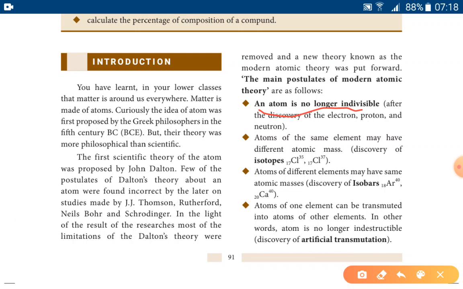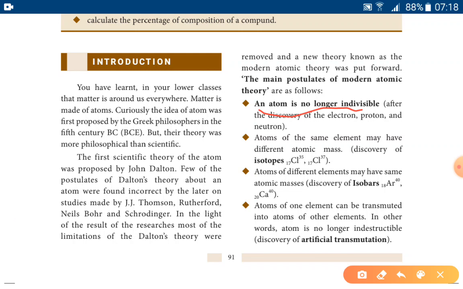And second point, isotopes. Atoms of the same element may have different atomic mass. For example, the atomic mass of chlorine is 35, and another isotopic form is 37. Similarly, carbon is there, oxygen is there. So they all possess isotopic property.